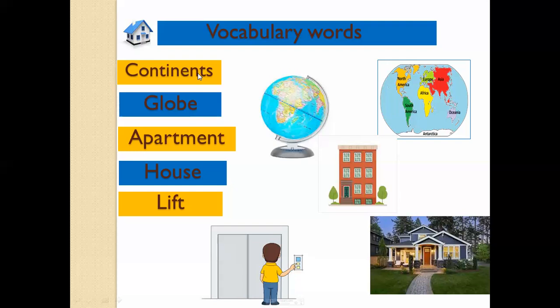Then we have a globe. This is called a globe. Apartments, apartment building, house, and lift. So boys, write these vocabulary words in your notebook so that we can move further.